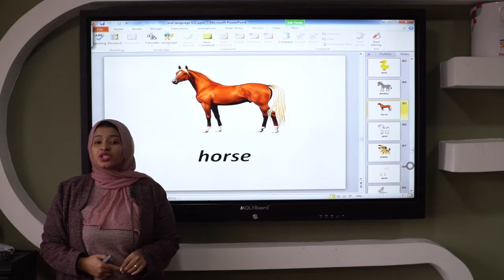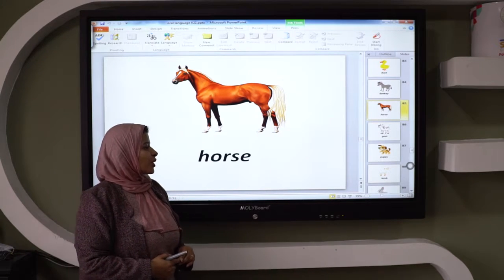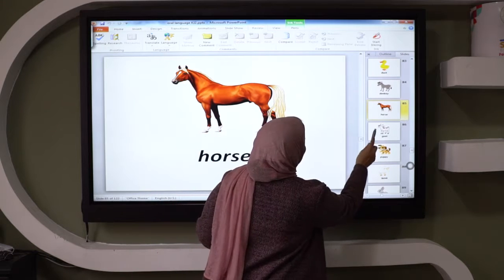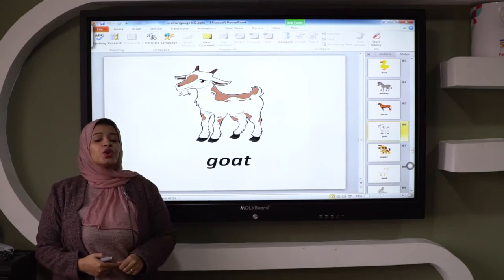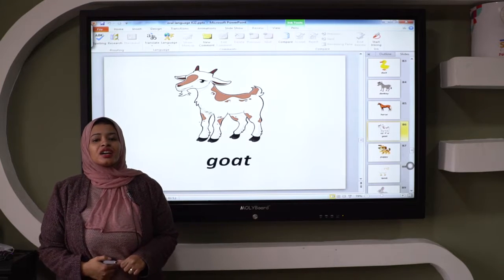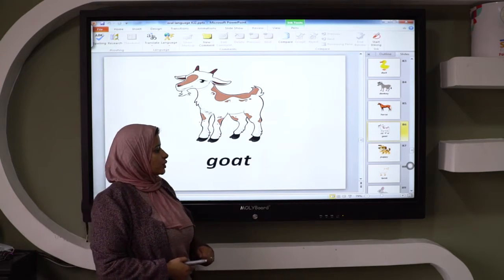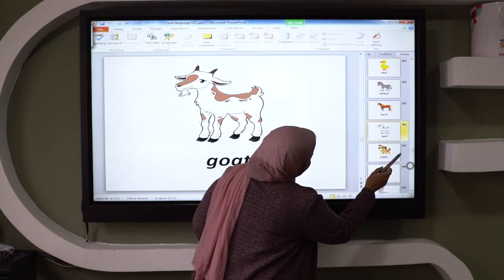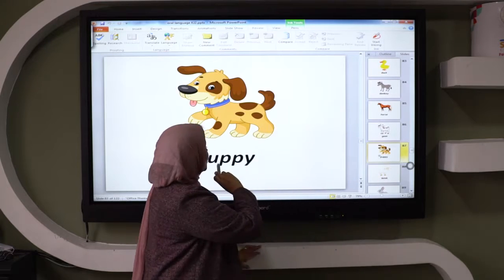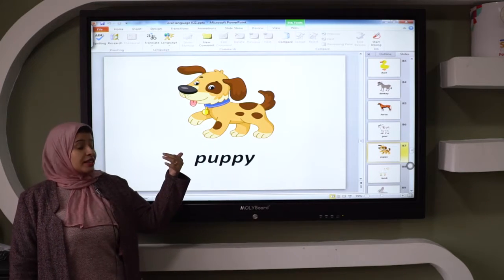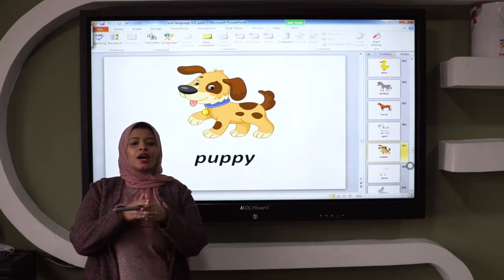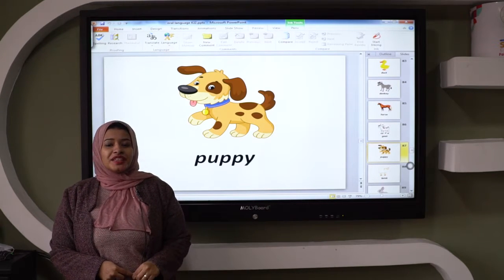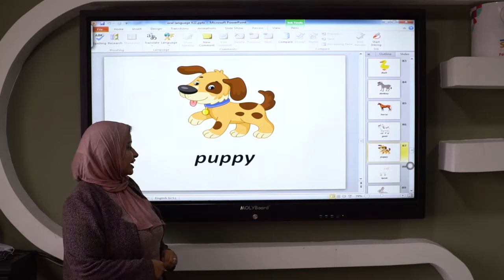Horse. Horse. Okay. And this, look at this picture. Goat. Goat. Okay. Look at this picture. This is the baby animal of the dog. It's called puppy. Puppy. Okay.